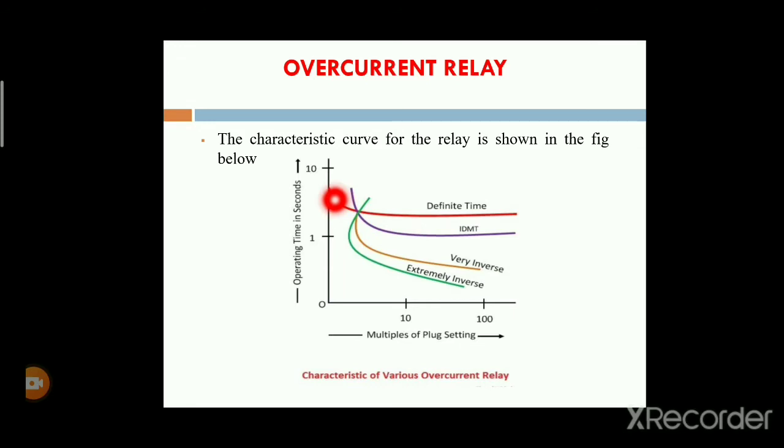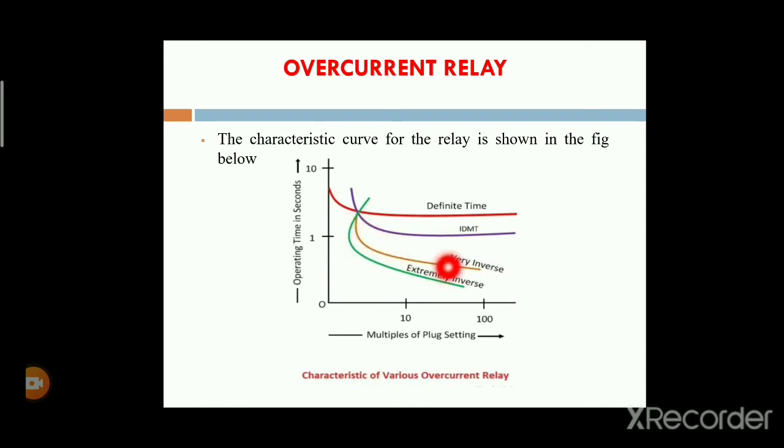Next, in the case of an inverse definite minimum time, it is the same as the definite time characteristics, but there is some difference in the operation time. Inverse definite minimum time means that it takes the minimum time for identifying the fault.